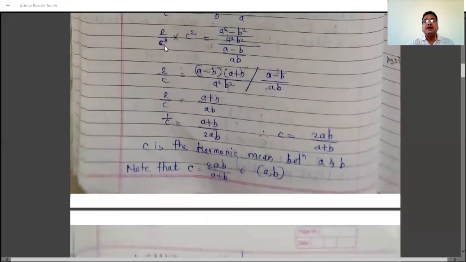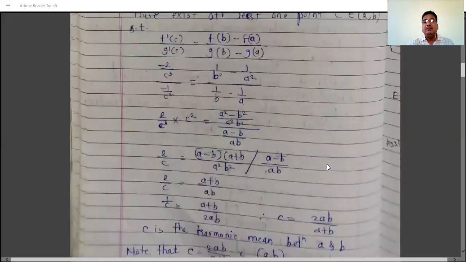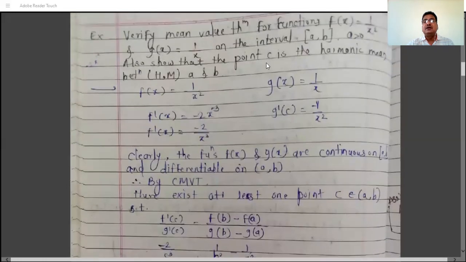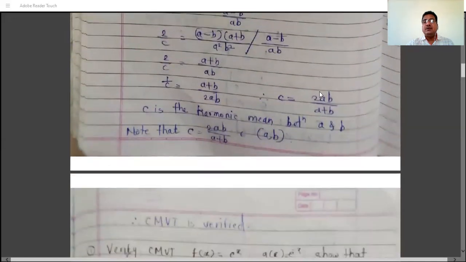This is the value of 2 by c. This is 2 by c cube into c square, which is 2 by c. And so 1 by c is what, shift this 2. And then c is what? Take the reciprocal, that is 2ab divided by a plus b. That is, c is the harmonic mean between a and b. The question asks to show that c is the harmonic mean between a and b. Therefore, we have c equal to 2 times ab divided by a plus b, which means c is the harmonic mean between a and b.